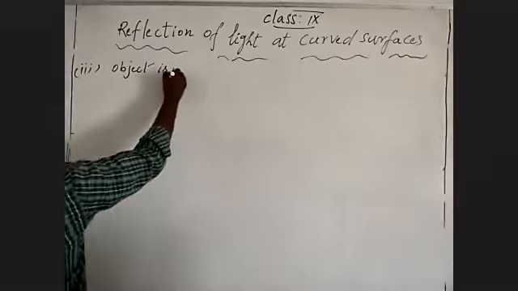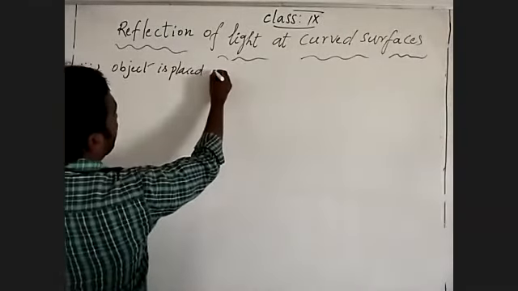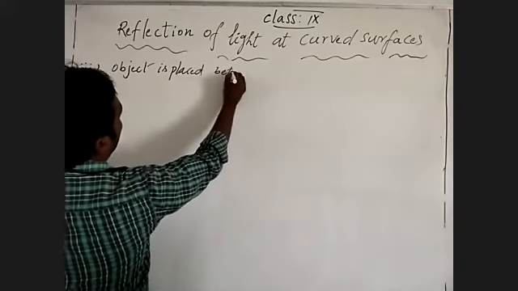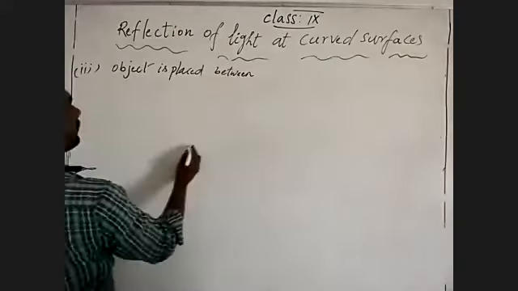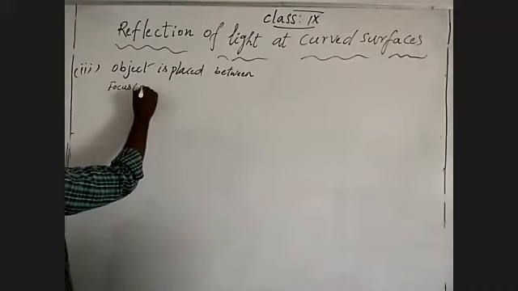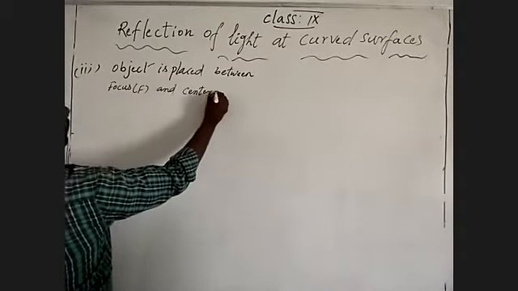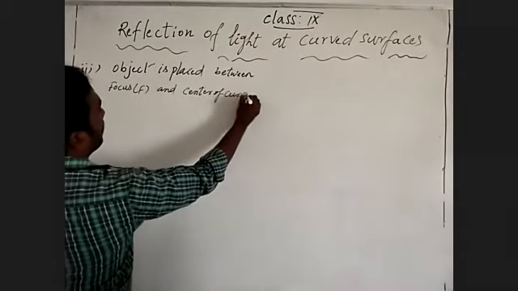Object is placed between focus and center of curvature.